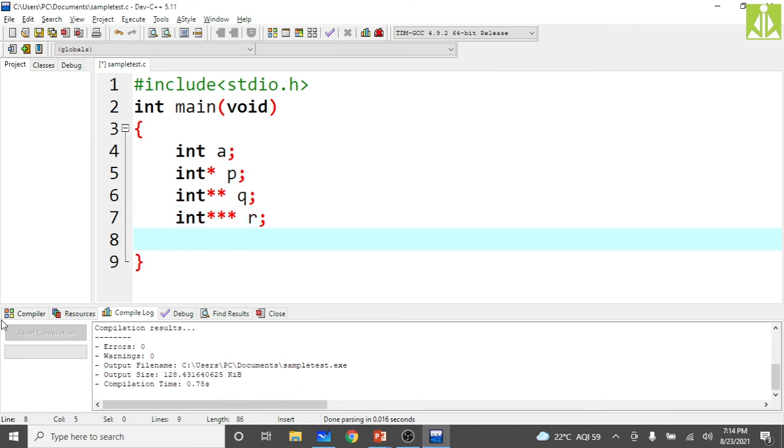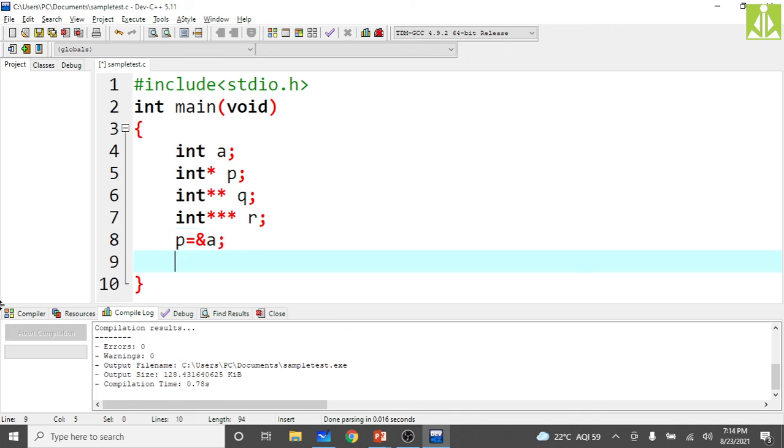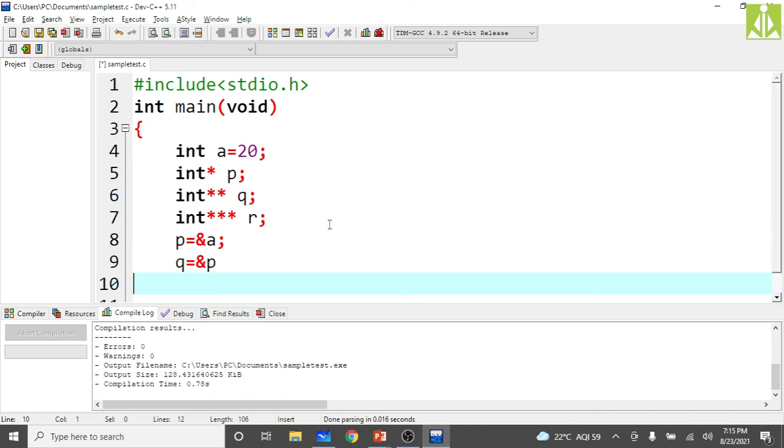Now store the addresses. Inside p we can store the address of a. In this a, it's better if you store some value, equal to 20. p is holding the address of a, q is holding the address of p, and r is holding the address of q.